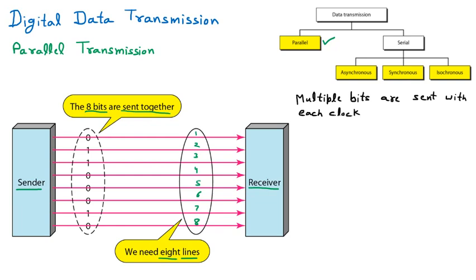Well, that is very interesting. Each clock tick means whenever the clock moves, a second moves, right? A clock tick, we say it as the clock tick. So as a second moves, multiple bits are transferred. So in the case of this diagram, whenever a clock tick moves, the 8 bits are transferred because there are 8 lines. So there is one more conclusion we can draw, that to transfer